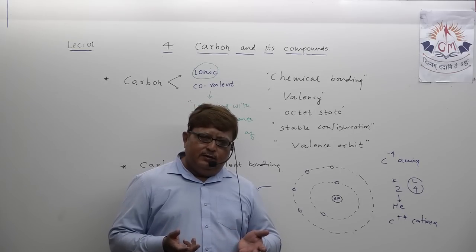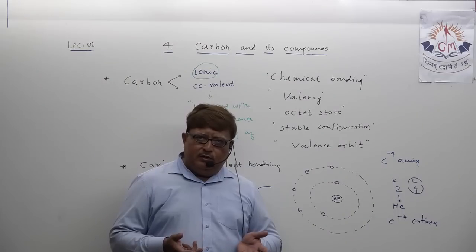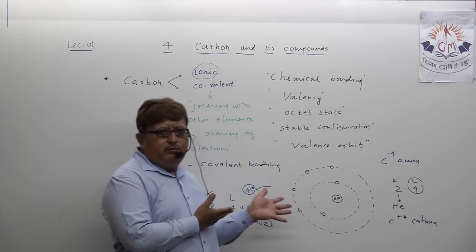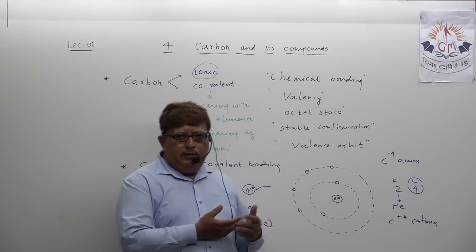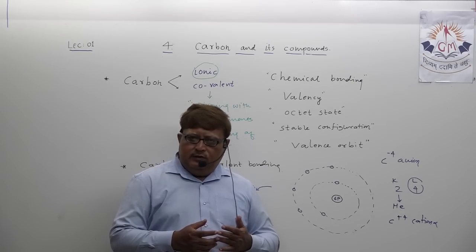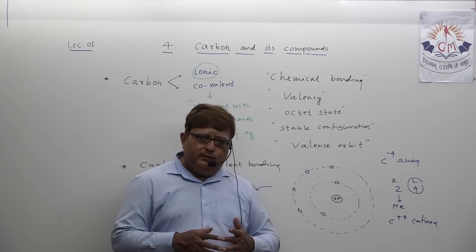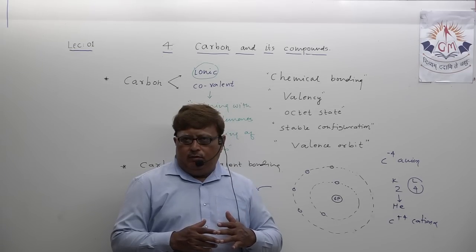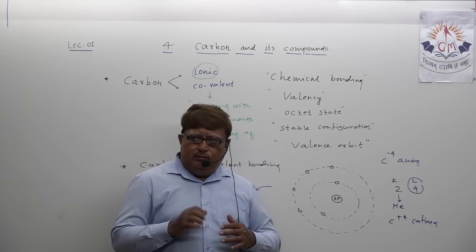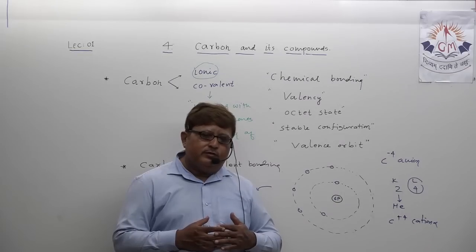When you have the right to become stable in life, you are a part of this universe, so all these elements are also a part of the universe. They also have the right to become stable, chemically unreactive, by establishing the octet state, that is 8 electrons in the outermost orbit. How can it be possible?